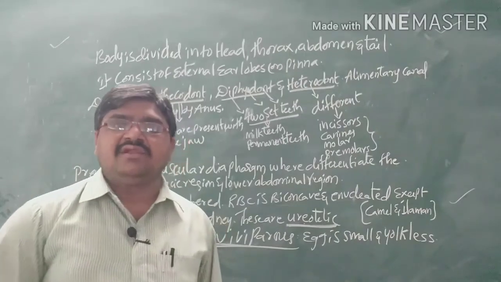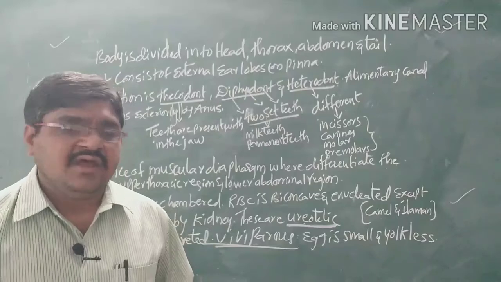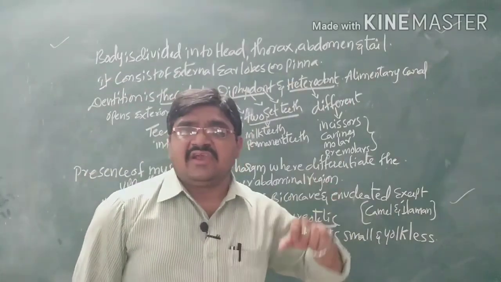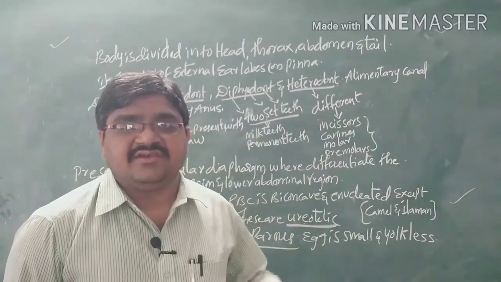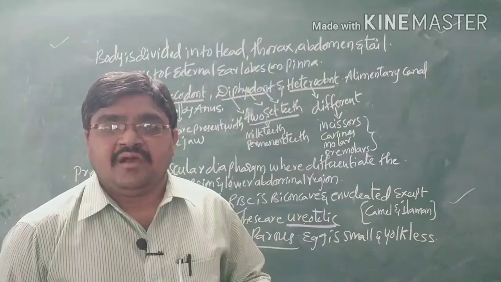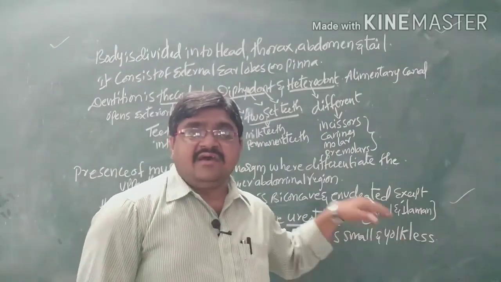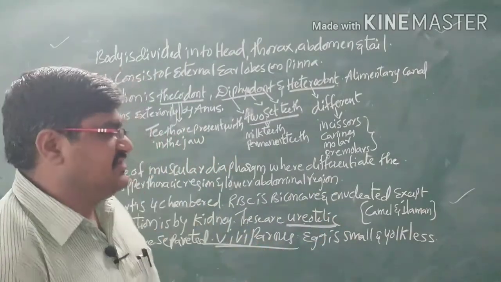A means absent, lecithal means yolk. Yolk is absent, so we can call them yolkless organisms, and the egg is very small. The shell is not present. Understanding? So here eggs are small and yolkless, and fertilization is internal.